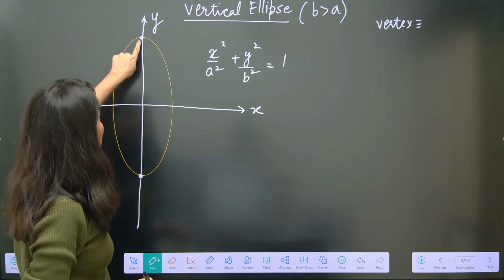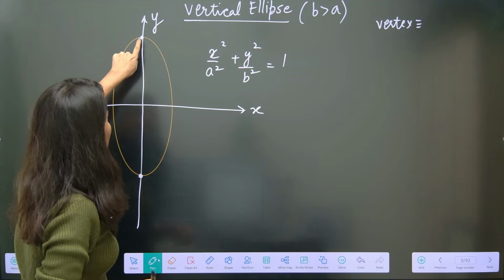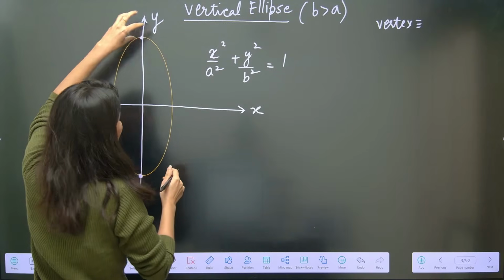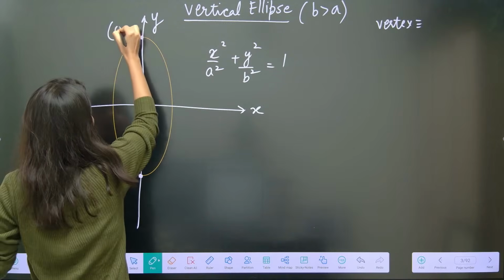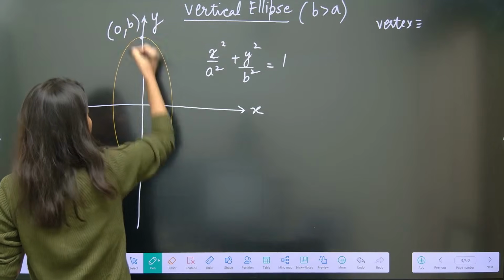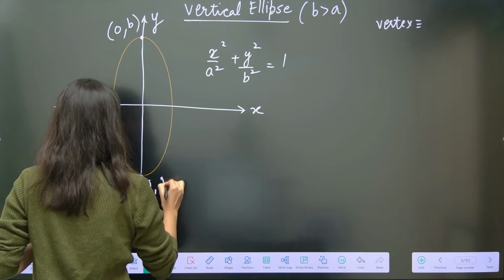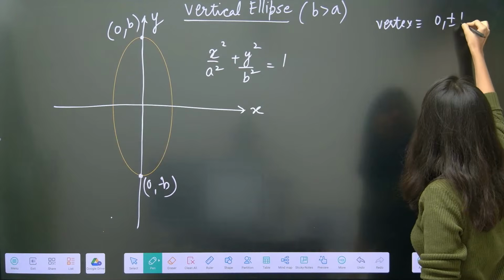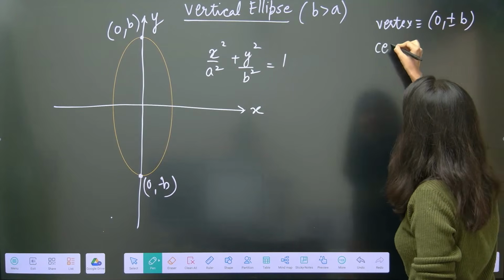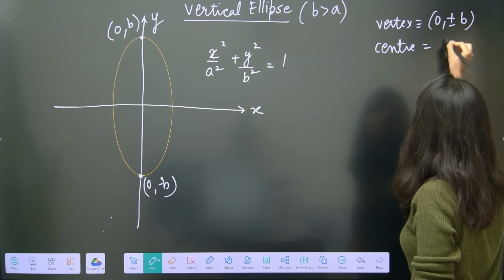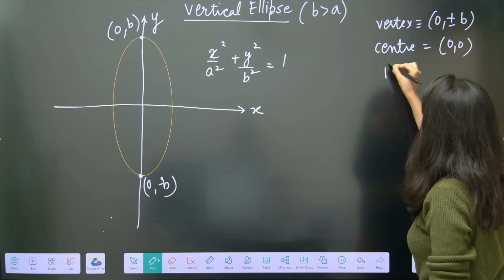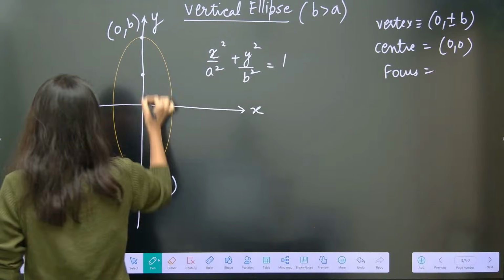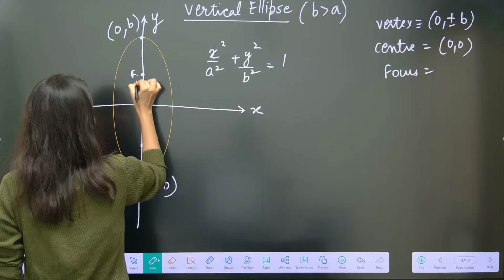For this, you have to put x equals 0. So, (0, plus b) and (0, minus b) will be the vertices of this ellipse. So, (0, plus minus b) is the vertex. Center is fixed, it is (0, 0). Now, focus. There will be two foci, F1 and F2.